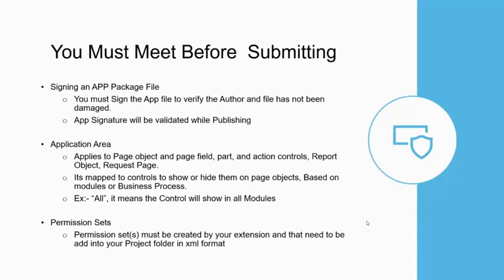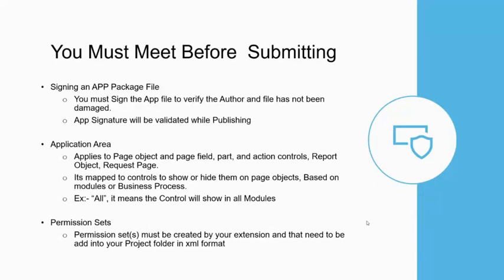To avoid this, we categorized all our fields with this application area, and we enable the application area module-wise, so that the user gets the view of only the respective modules, not the other modules. That is why we made it. But initially, if you don't have such modules, you are allowed to enter all in your application area property.